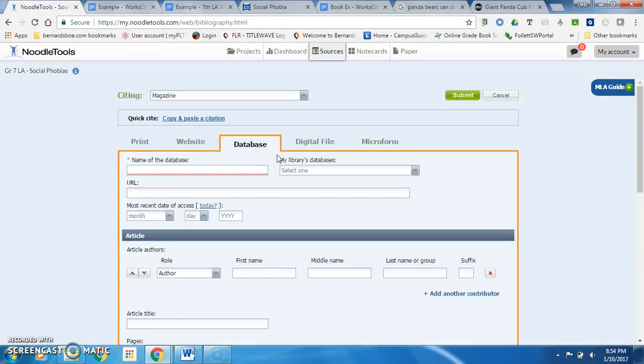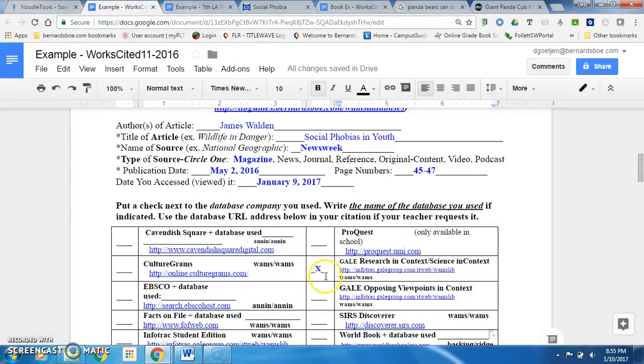And now I'm on the input screen, and this is where you will fill in the white boxes with the appropriate citation information from your white database citation note sheet. Not all of these fields must be filled in, so only fill in the fields from the white sheet. So let's take a look. The first thing we need is the name of the database. So if I go to my example and look in the chart, I'll see that I checked off the Gale Research in Context. So that is my database.